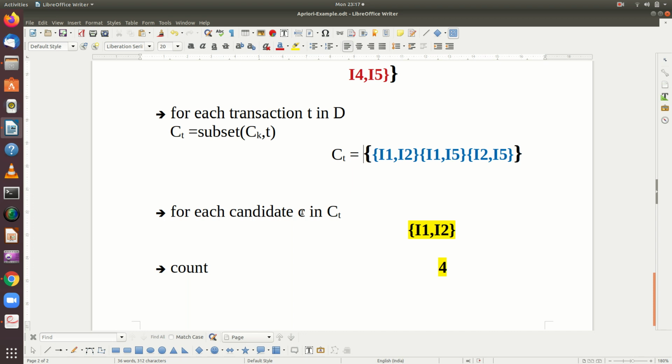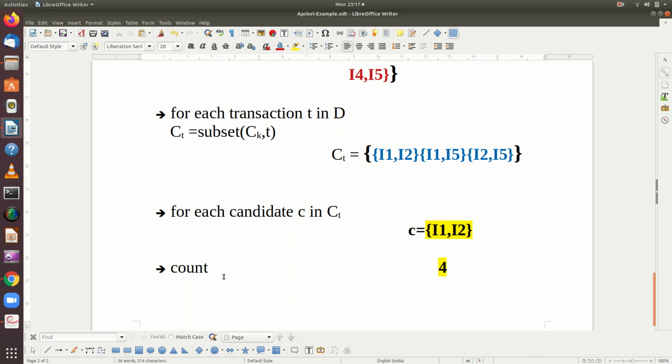Now for each C in CT, so the first time C will be I1, I2. So this is going to be your C. For each candidate C in CT, CT is having 3 candidates. So take the first candidate I1, I2.